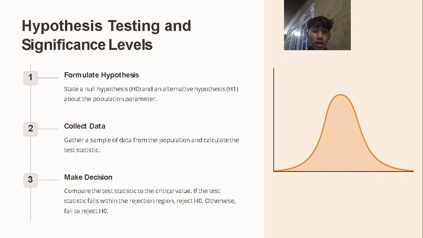Step two, collect data: gather sample data from the population and calculate the test statistic. Step three, make a decision: compare the test statistic to the critical value. If the test statistic falls within the rejection region, reject H0; otherwise, fail to reject H0.